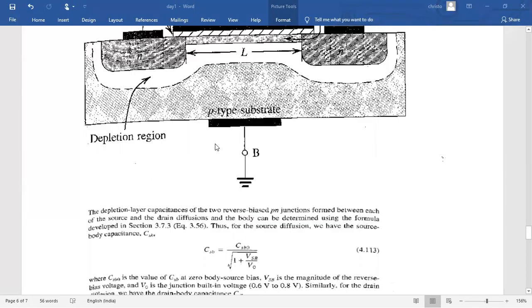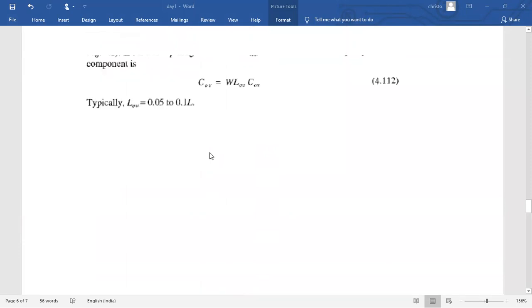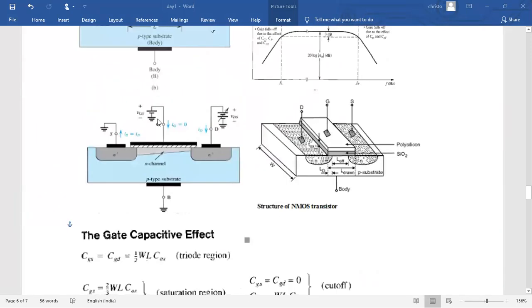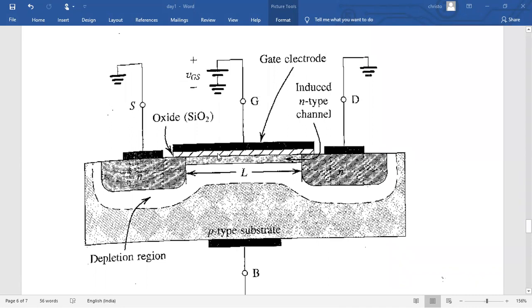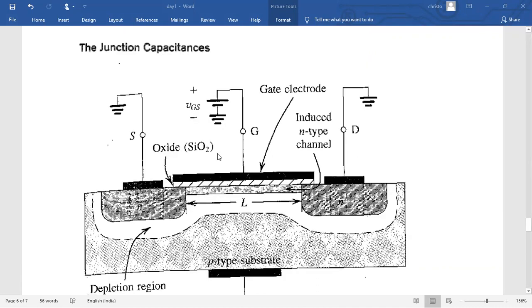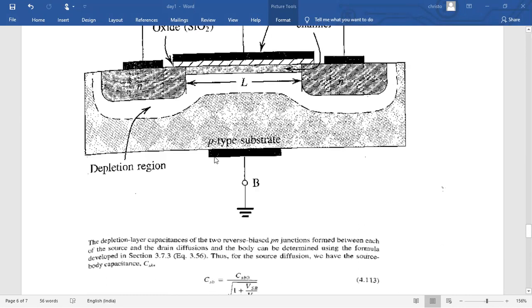So now we know that there are two major capacitor categories. One is due to the gate isolation between substrate, source and drain. Another is due to the junction. The gate capacitance values vary based on the different regions of operation. In the junction, under reverse bias condition, the capacitance keeps on varying.